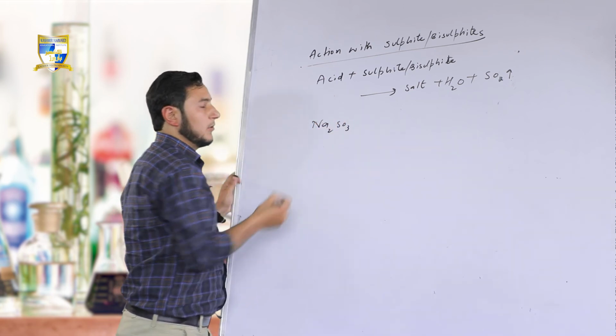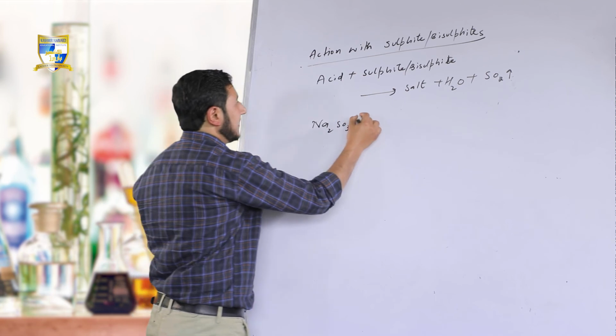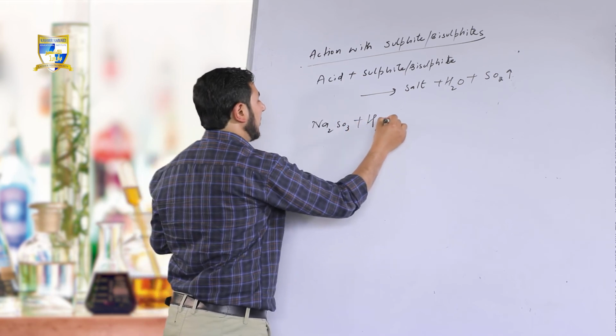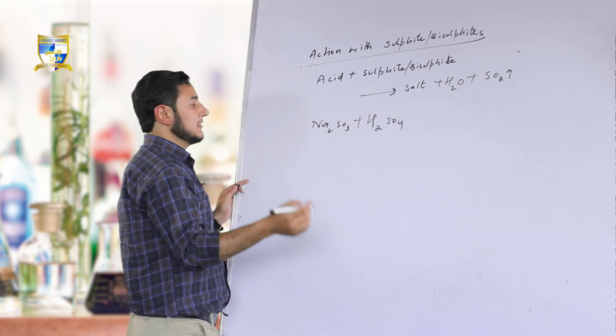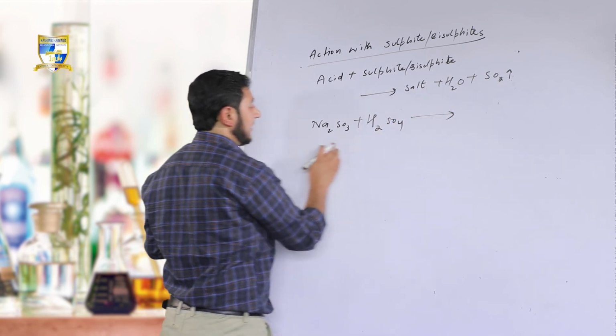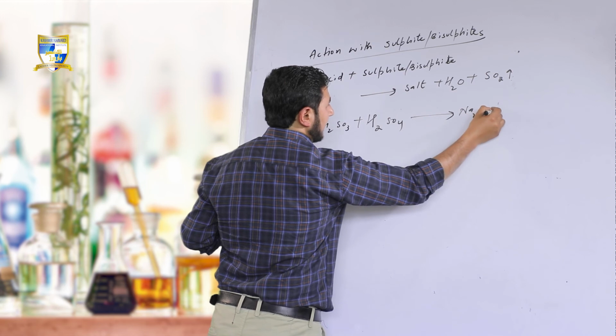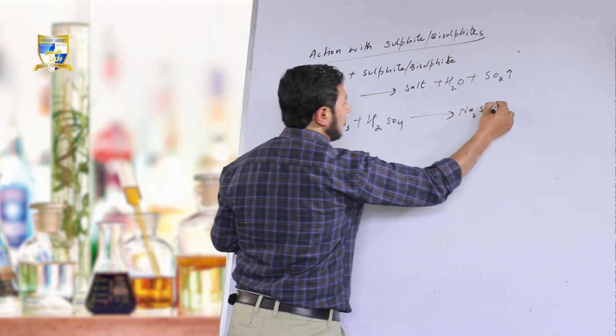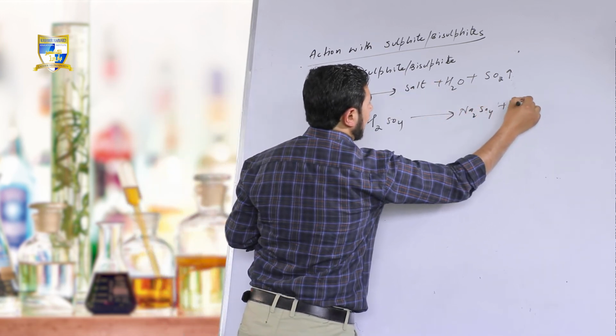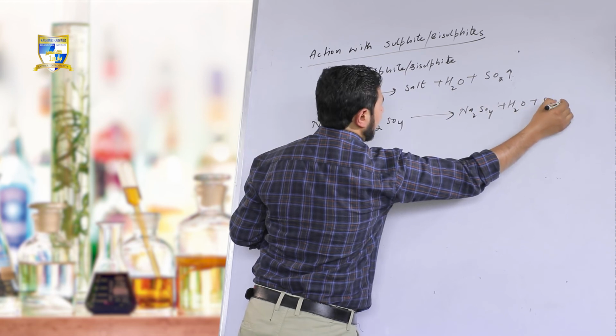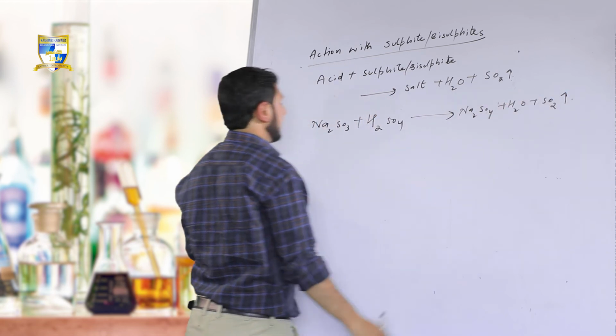Na2SO3, sodium sulfite with the acid, put over here H2SO4. What happens there? There is formation of sodium sulfate, there will be formation of water, H2O, and there will be release of gas, that is sulfur dioxide gas.